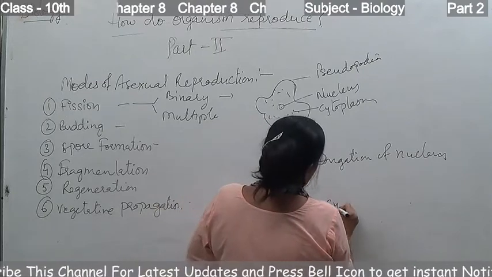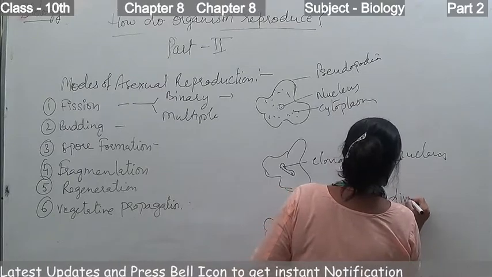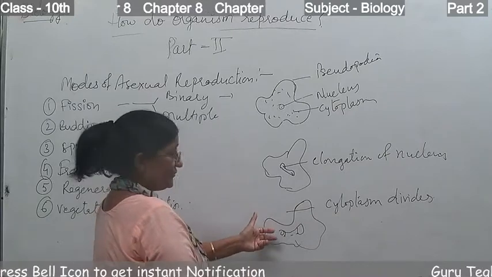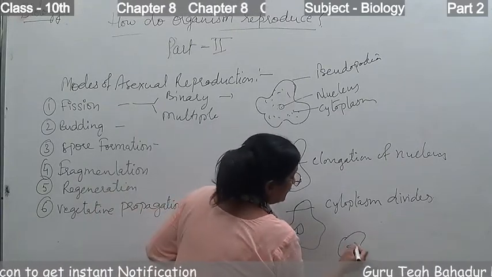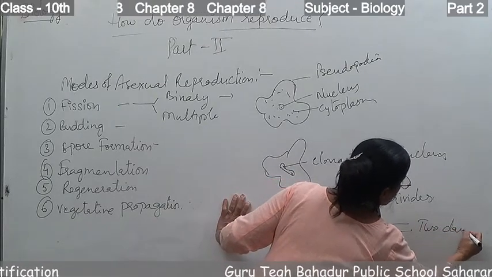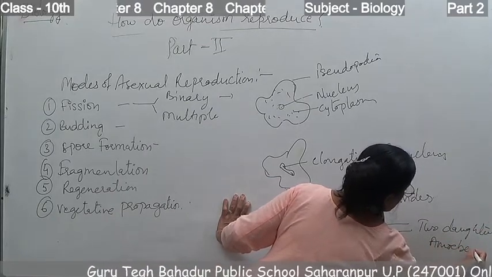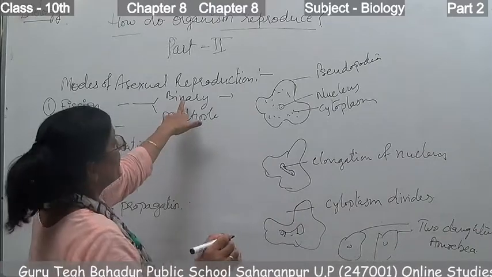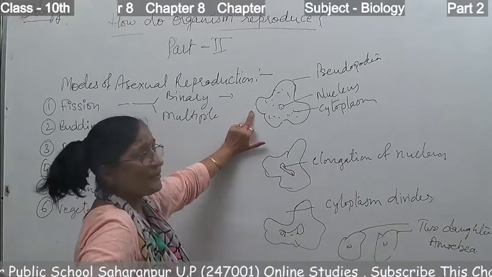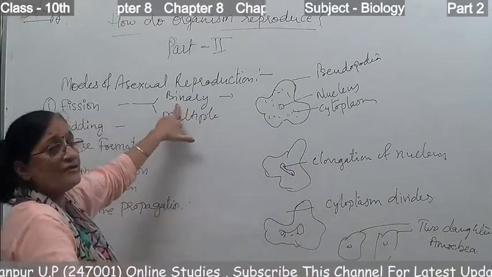Now the cytoplasm divides. Then when this process is completed, two amoebae are born. These are two daughter amoebae. So this is the process of binary fission. When a single parent amoeba divides into two daughter amoebae, it is called binary fission.